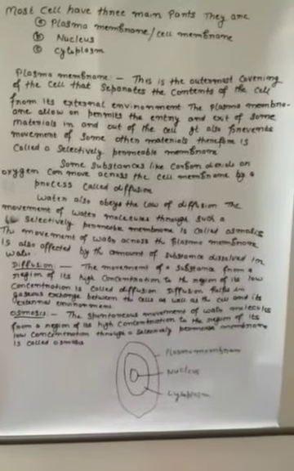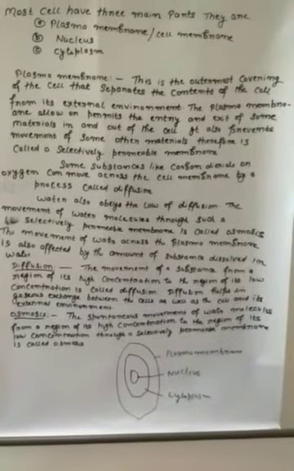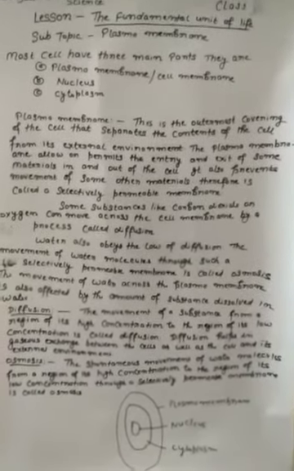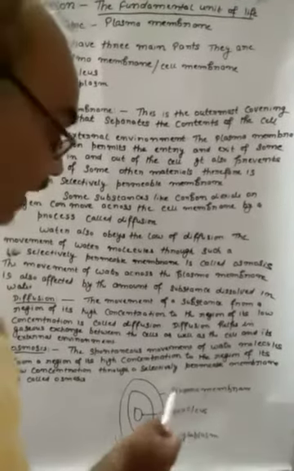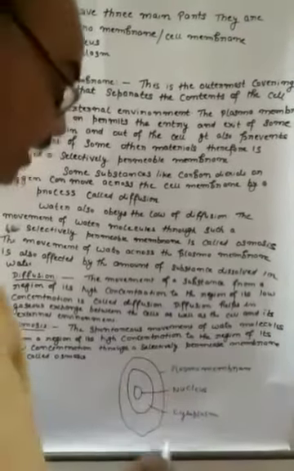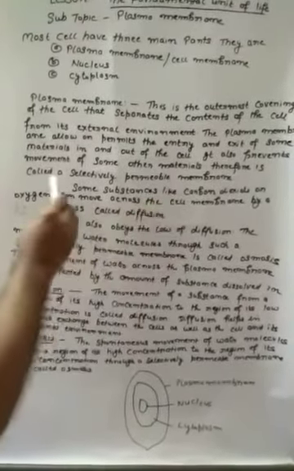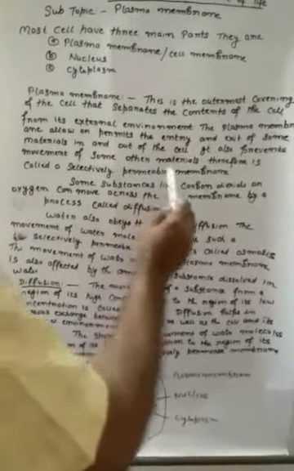The plasma membrane allows or permits the entry and exit of some material in and out of the cell. This plasma membrane does not allow other material to enter or leave the cell. Therefore it is called a selectively permeable membrane.